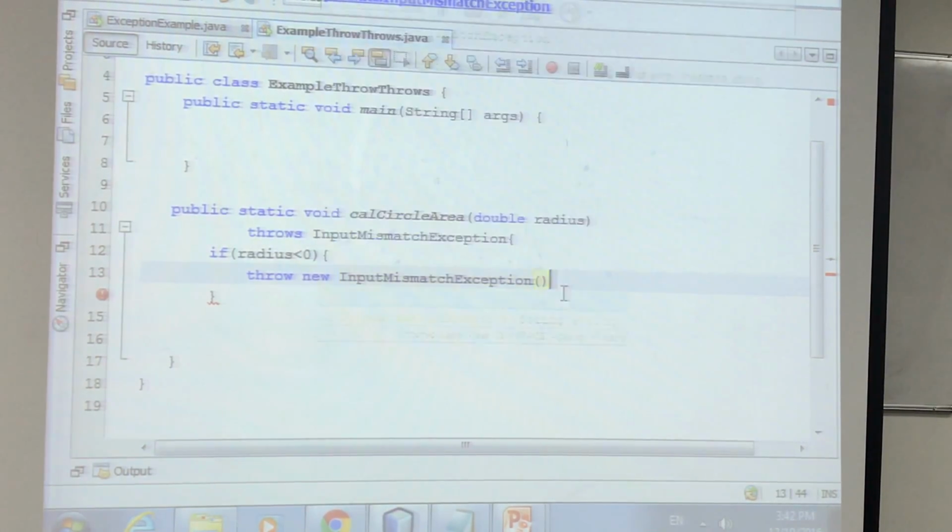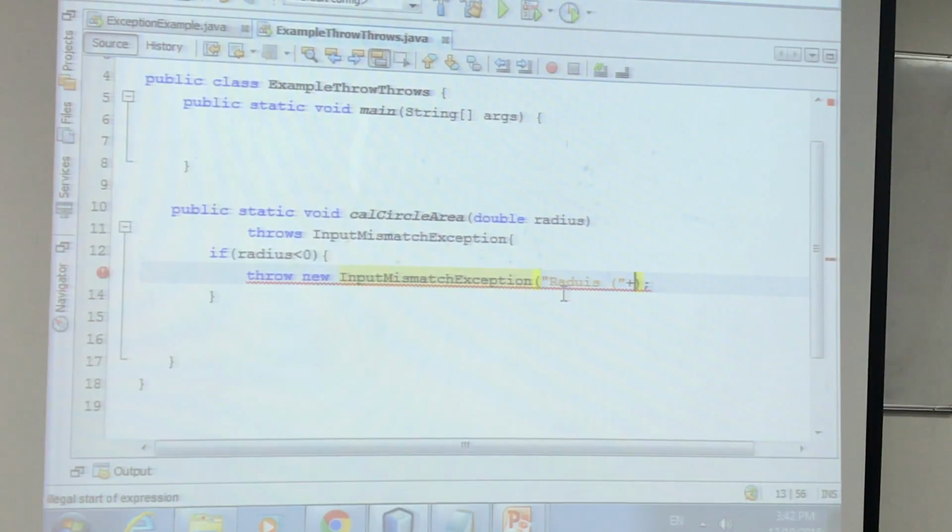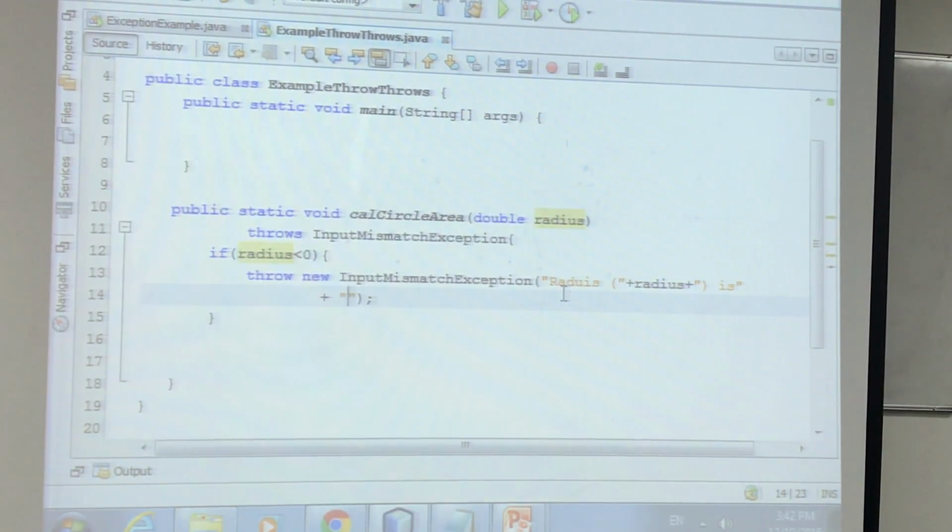We use the second one because we want to give the actual reason, right? So we will say something like radius, and then we put a value, we want to make it a better message. So we say radius, and then we close the bracket, is entered.